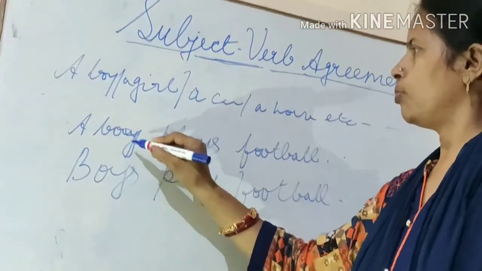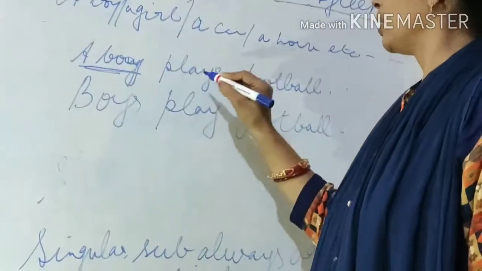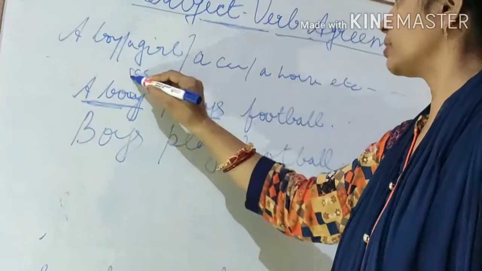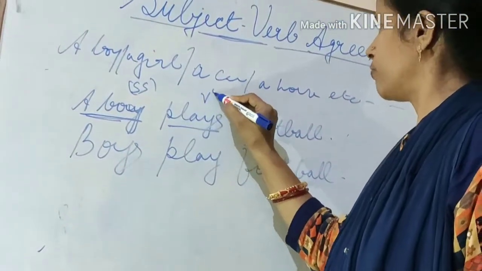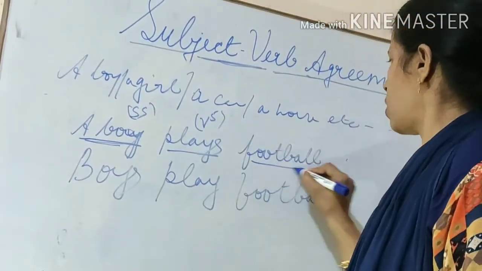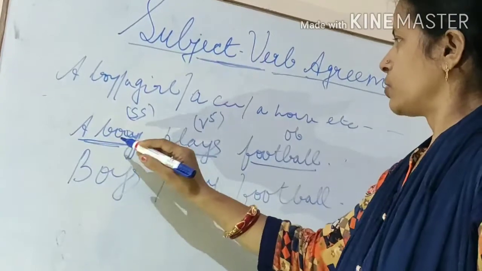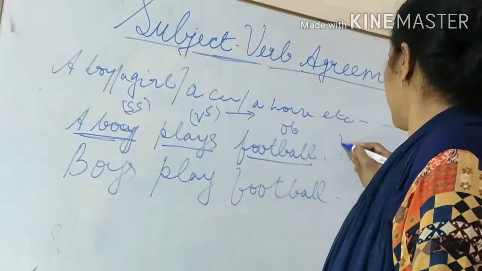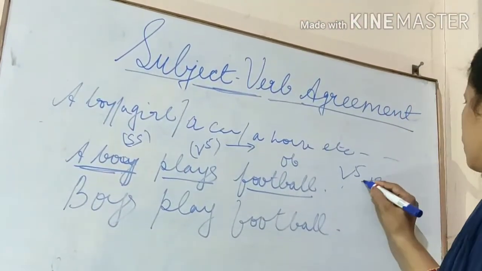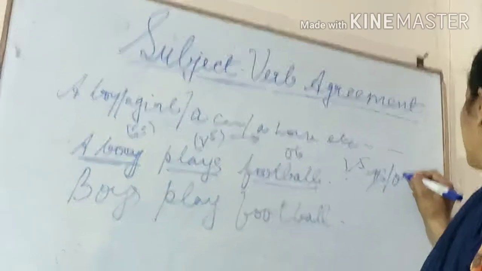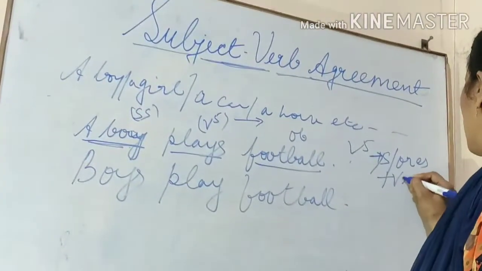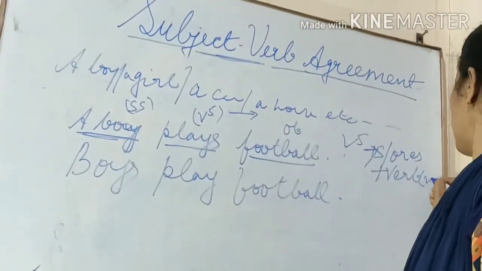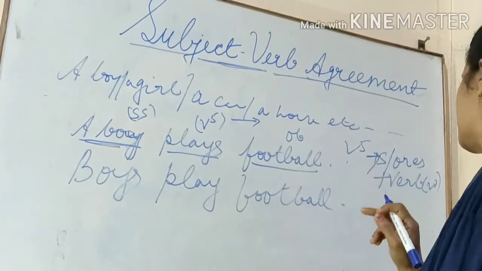So see this, a boy plays. This is singular subject, SS. We say SS for singular subject. Plays, this is V5. This is object. So singular subject takes V5. V5 is made by what? V5 is S or ES plus verb, that is, V1.